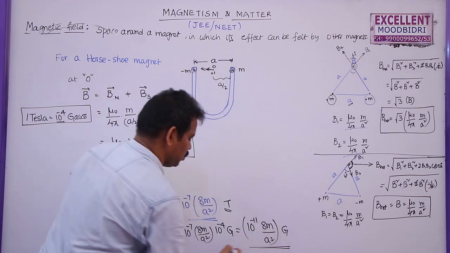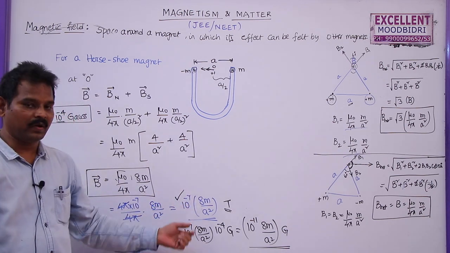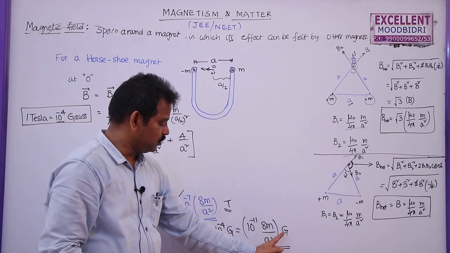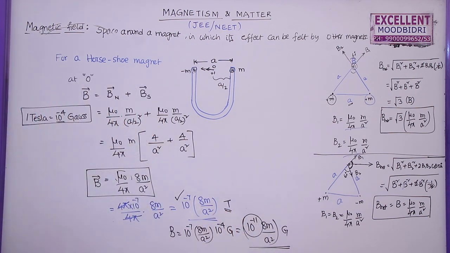So be careful. Sometimes after getting this value, students will go for this one, but in the options the unit is not Tesla. If it is Gauss, your power will change here.